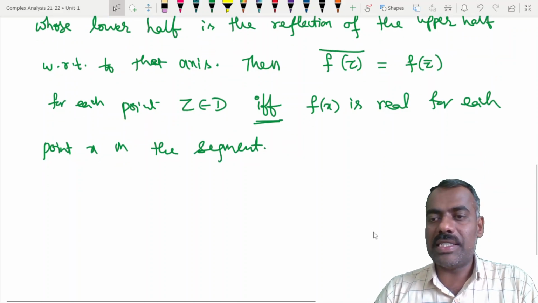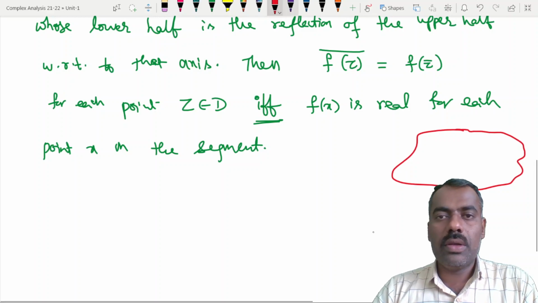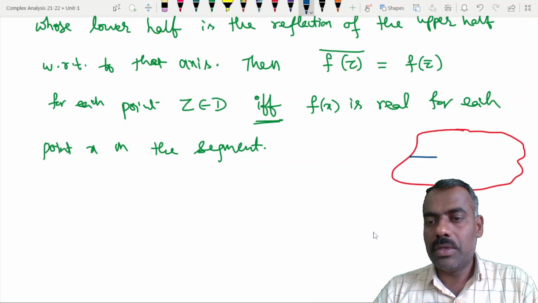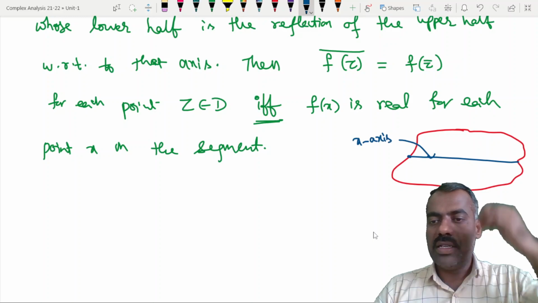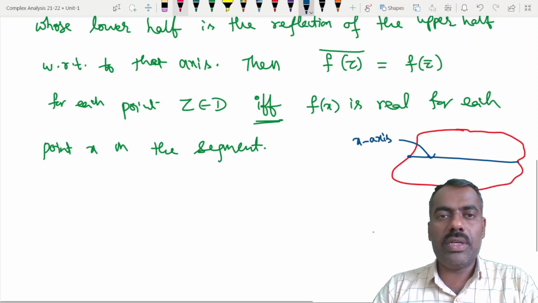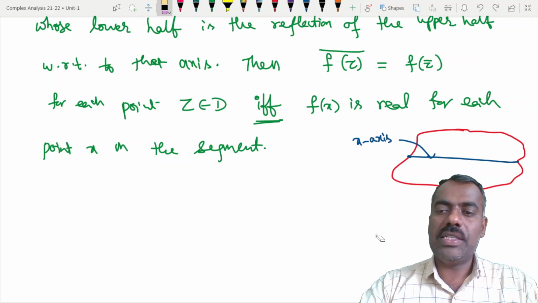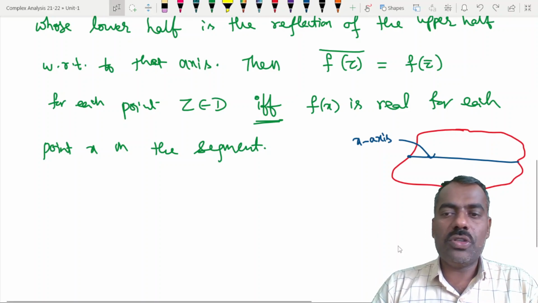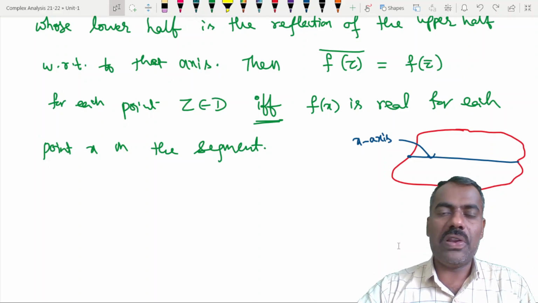With respect to that, suppose assume just like this. Okay, so if this is, say for example, part of that x-axis, then just assume, even though it is not exactly that, when you reflect that, that means mirror image, the upper one should be same as lower one, or lower one should be same as upper one. Are you following?